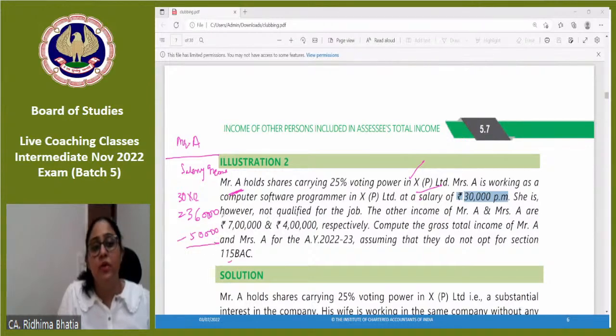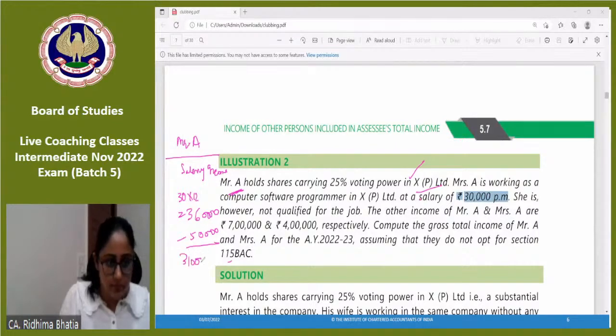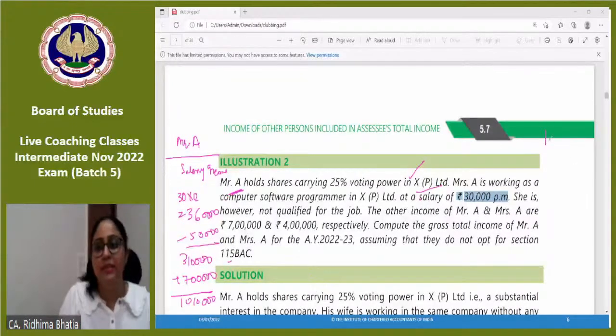Whatever the income is, it is clubbed in the exact same manner as it would have been taxed in the hands of the other person who is actually earning. 50,000 deduction given, 3,10,000 plus 7 lakh. So total income of Mr. A would be 10,10,000. Simple.